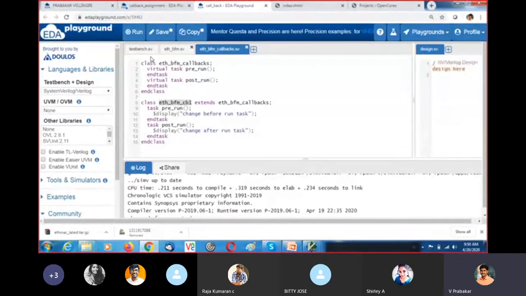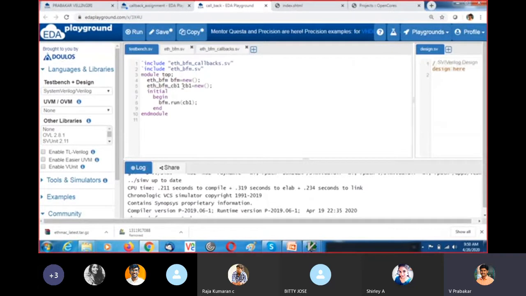I gave the name CB1 and created an object for it, and within initial begin, I call the run method of this BFM, BFM dot run. Here I am passing the handle of the callback class. CB1 is the handle of the callback class.